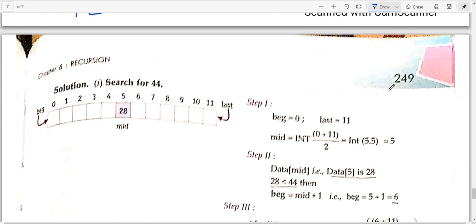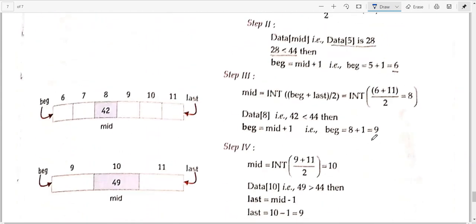Okay, you see here, mid is again beginning plus last divided by 2. 6 plus 11 divided by 2 is 8. So data[8] is 42. Mid, data of 8, is 42. 42 is less than 44. We are searching for 44.